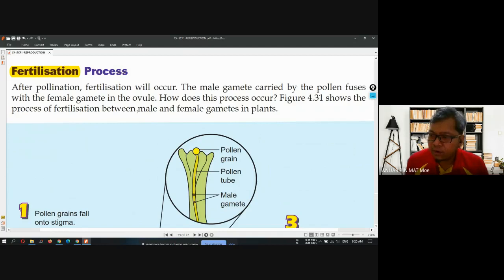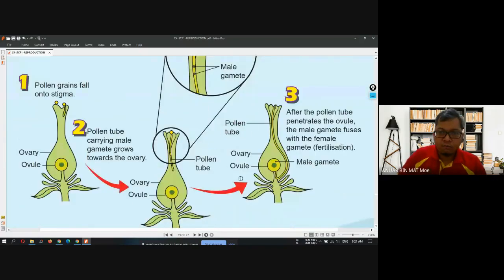Pollination is the transfer of pollen grain. Pollen grain is the male gamete. And then what is the female gamete in a plant, in a flower? What do you call the female gamete in a flower? Ovule. This one, ovule.